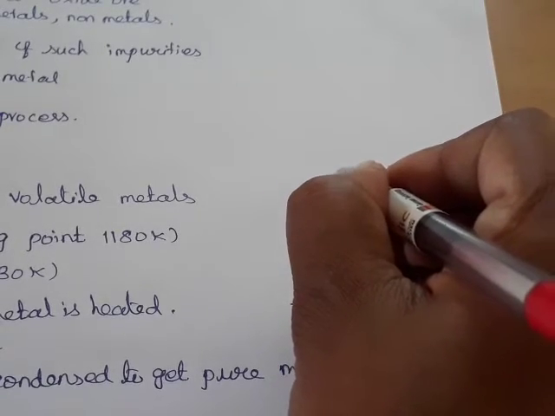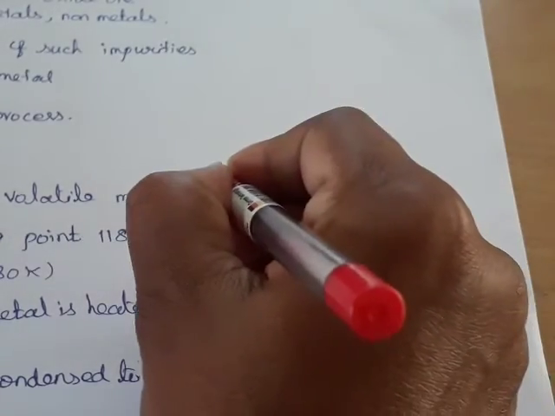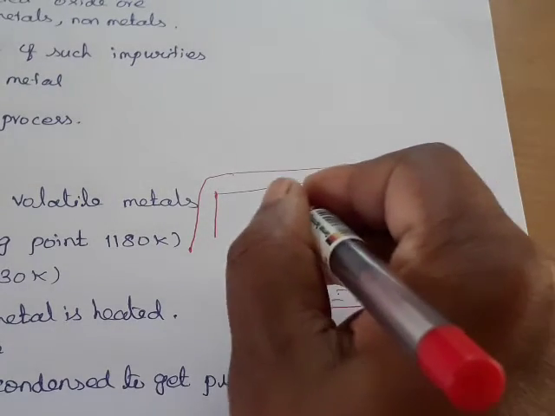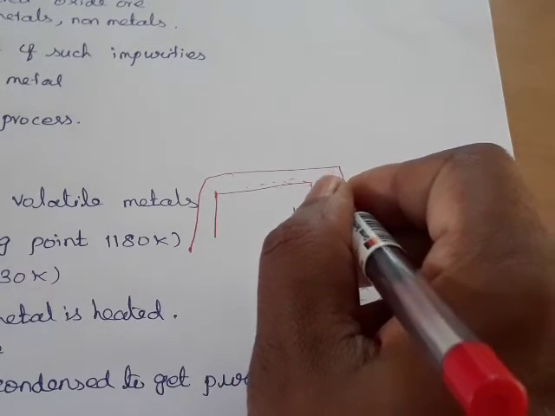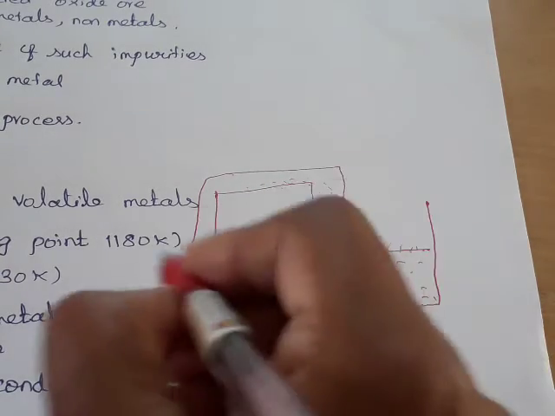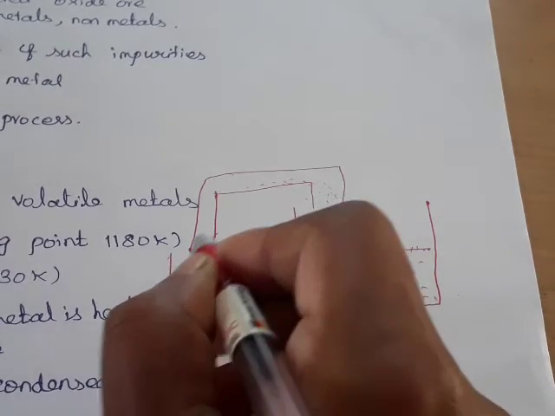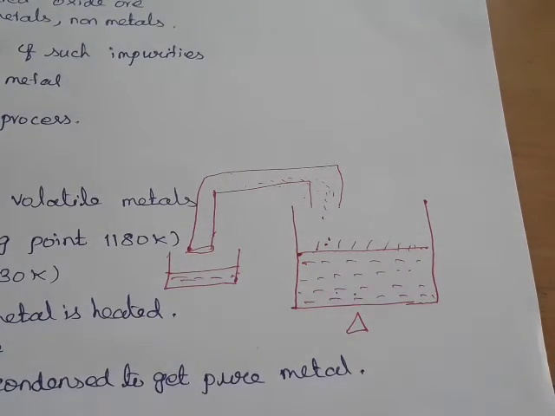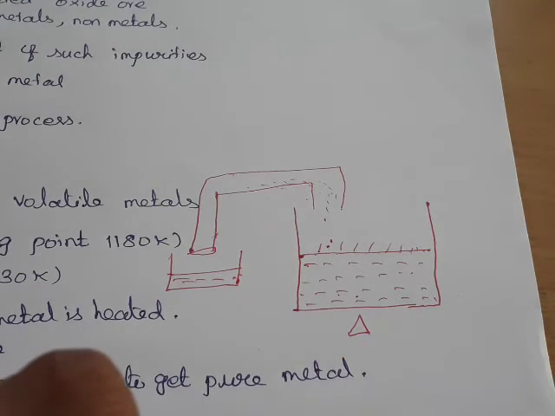That metal vapor passes into the condenser tube. The pure evaporated metal is passed into the condenser tube, where the vapor is cooled by water. It changes back into the pure metal, and the pure metal is collected here. So this is one of the refining processes, the distillation method.